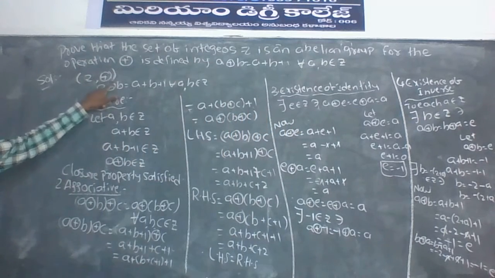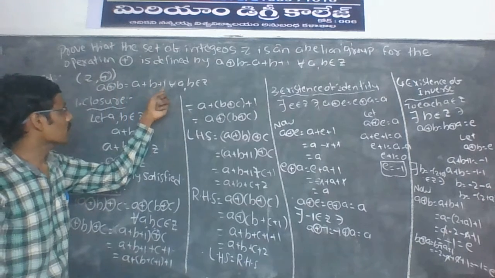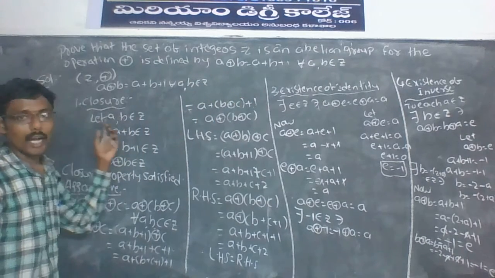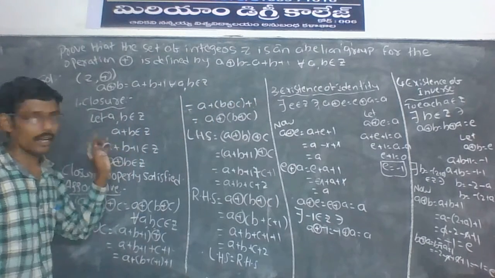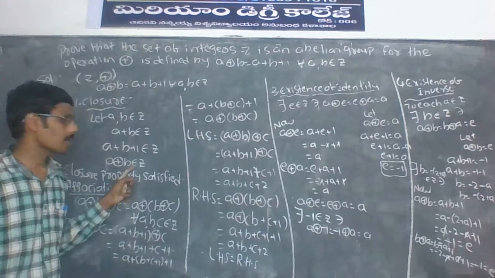Again I will explain. Z comma plus is an algebraic structure. It is defined as A plus in circle B is equal to A plus B plus 1 for all A comma B belongs to Z. Closure property. Let A comma B belongs to Z. A plus B belongs to Z. A plus B plus 1 belongs to Z. A plus in circle B belongs to Z.